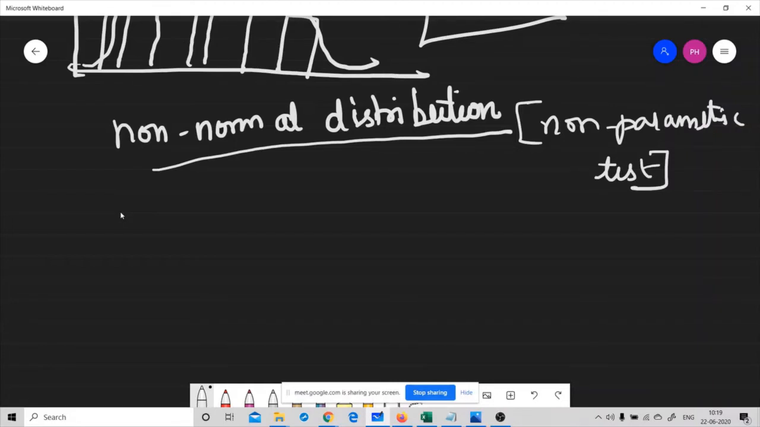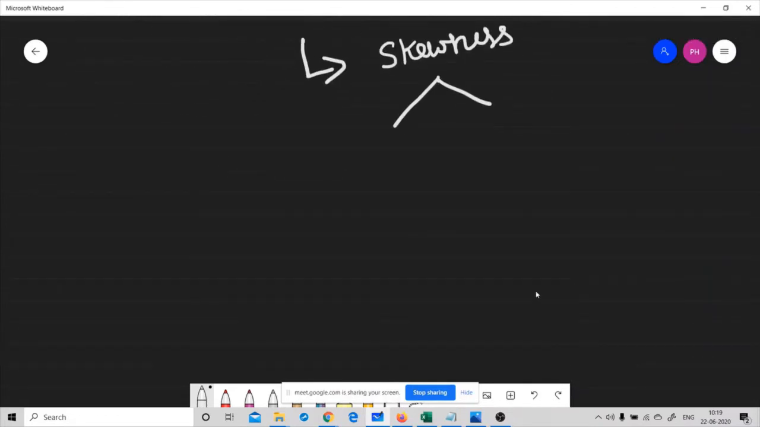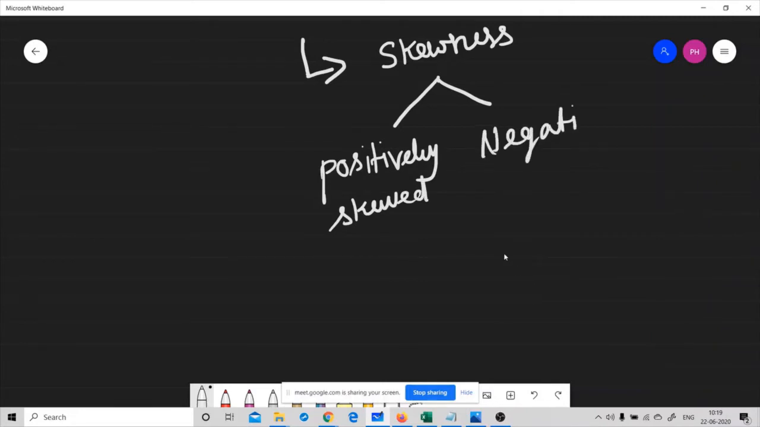To check the non-normal distribution of the data, we can look at the skewness of the data. This type of distribution does not take the shape of the familiar bell curve and can be skewed positively or negatively. So whenever you want to check the skewness, we can check for two types: the first one is positively skewed, and the next one is negatively skewed.